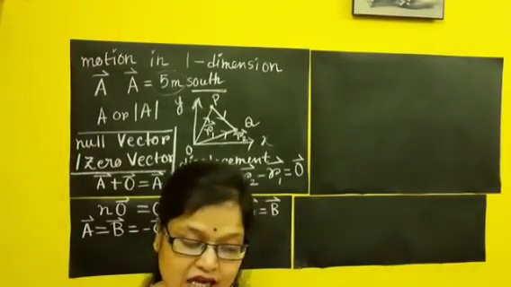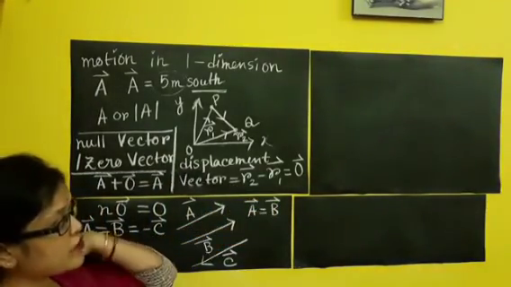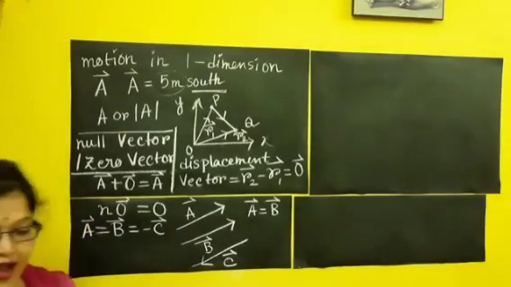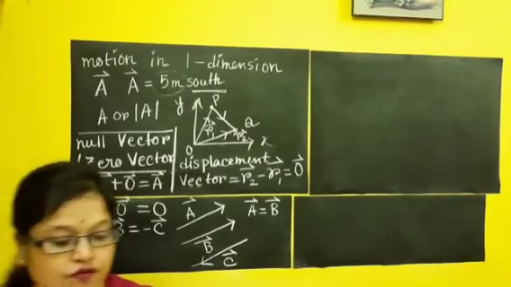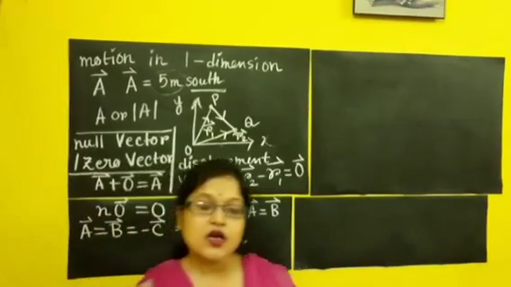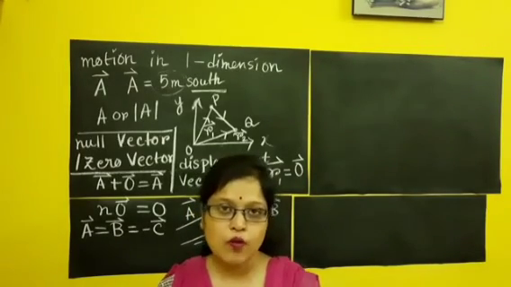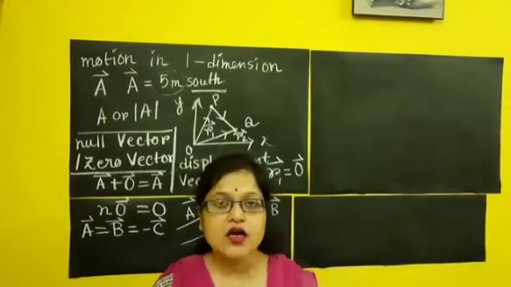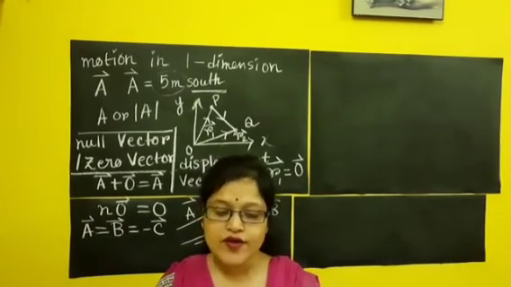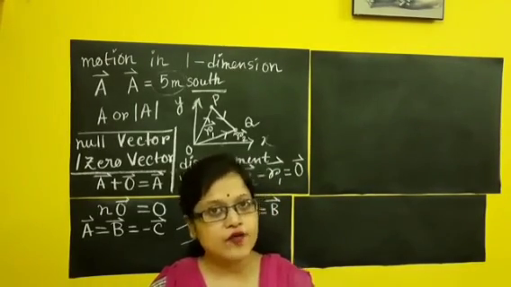Next I am coming to the addition of vectors. Subtraction, I told you, is R2 minus R1, and I will show you that. But before going to subtraction or the difference vector, I am first going to the addition of vectors. Now addition of a vector can be done in different ways. Mainly, there are two rules. One is the triangular law of vector addition, another is the parallelogram law of vector addition.